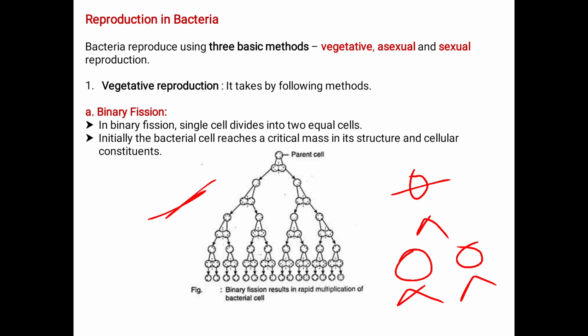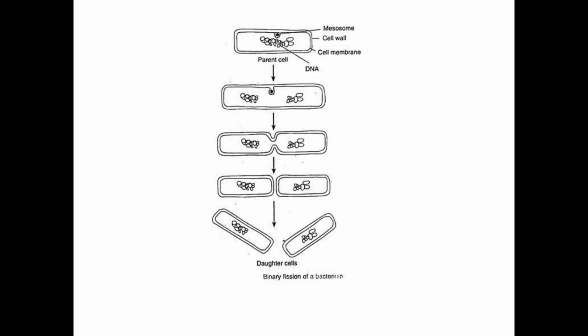The one parent cell gives rise to two daughter cells. Again, those two daughter cells give rise to two daughter cells each. This is how the chain initiation takes place, which is the rapid multiplication in bacterial cells. This is how the cell divides inside. Here we have the bacterial cell. Within the bacterial cell, we have the presence of mesosomes, the cell wall, and the cell membrane, where the bacterial DNA is present. What happens here?